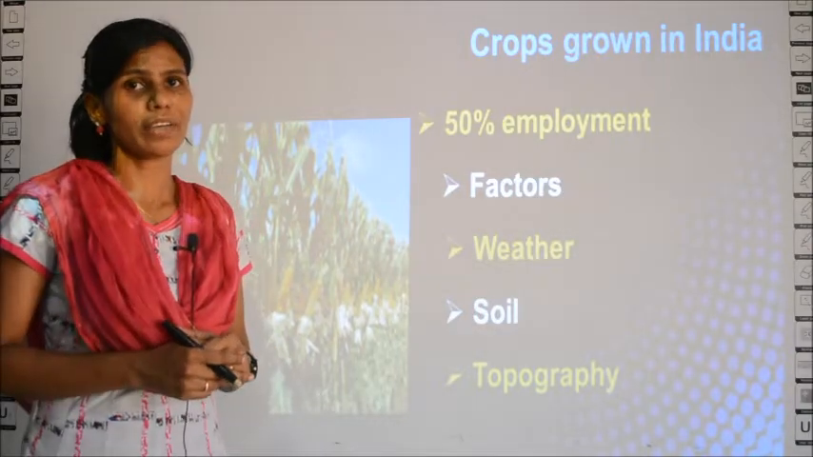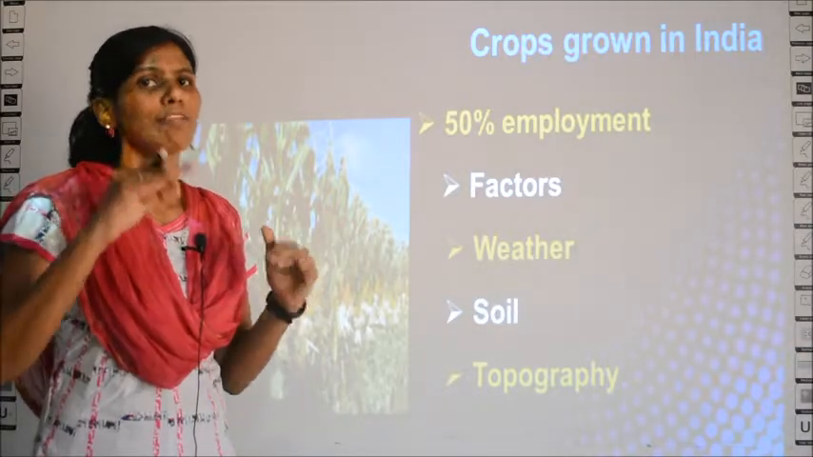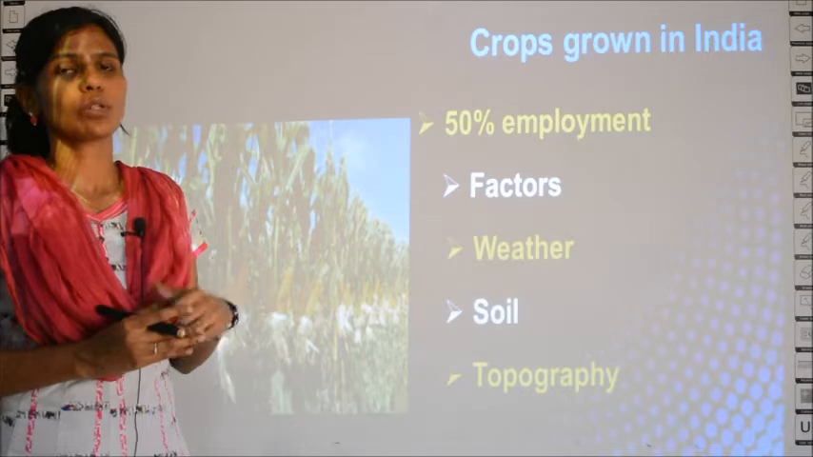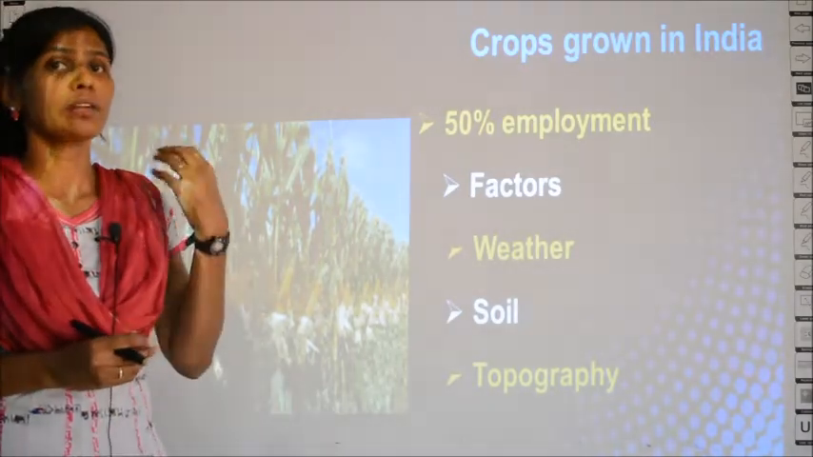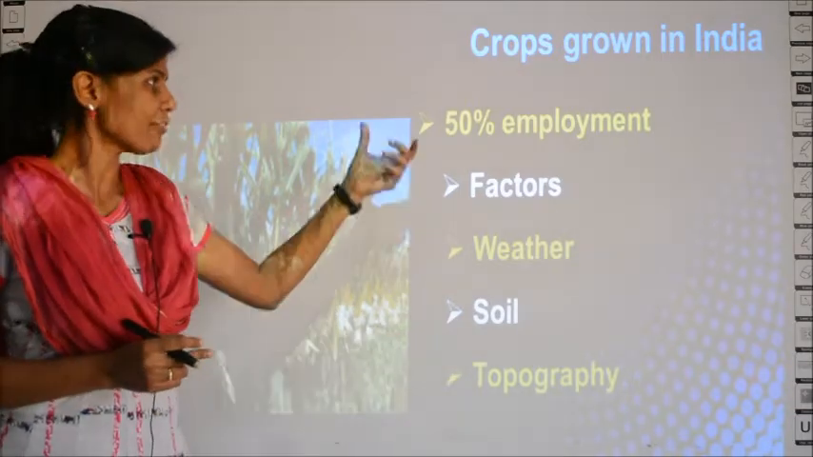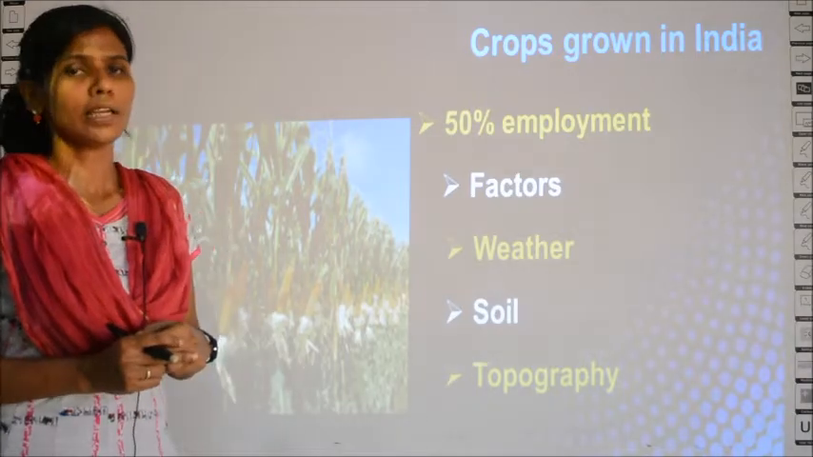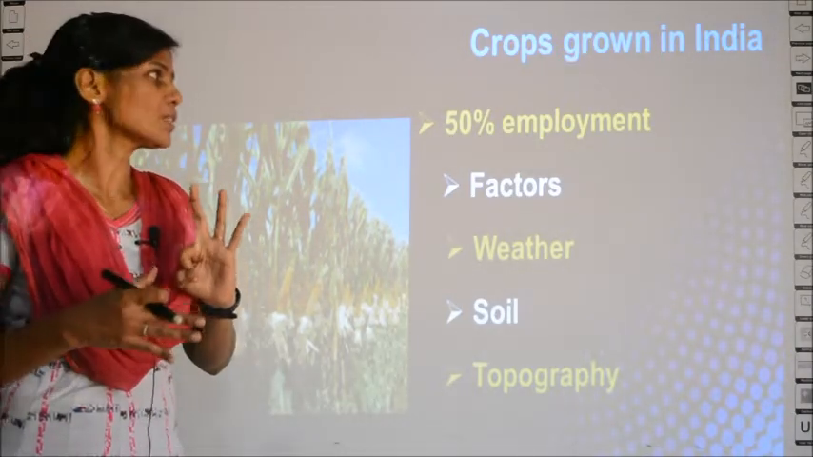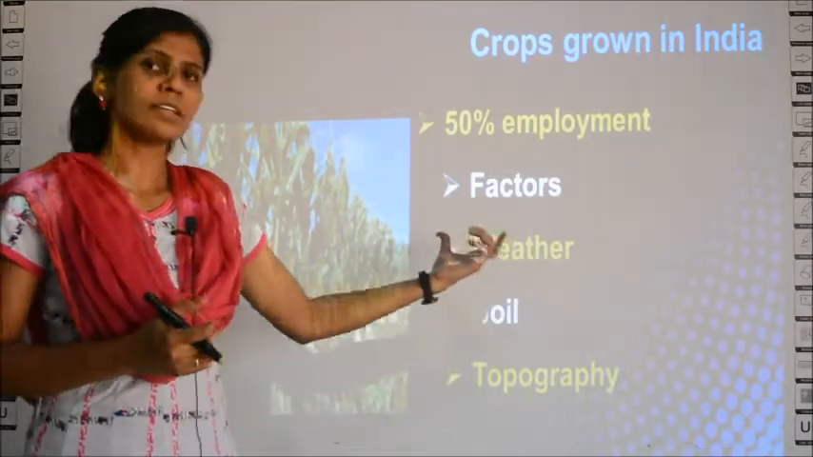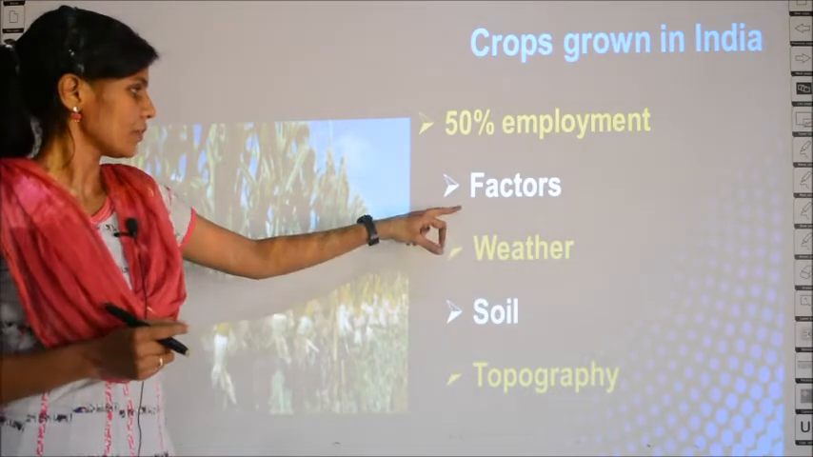What is topography? It is the height from the sea level. Every place differs in height from the sea level, no? So depending upon the height of that place also, the type of crop which can grow there will vary. So topography is one factor which affects crop growth, then weather is one factor and soil is another factor. So the 3 factors which decide the type of crops grown in a place are weather, soil and topography. This also you have to keep in mind.